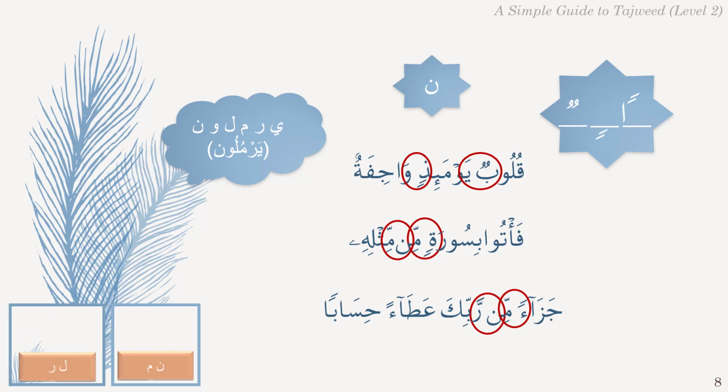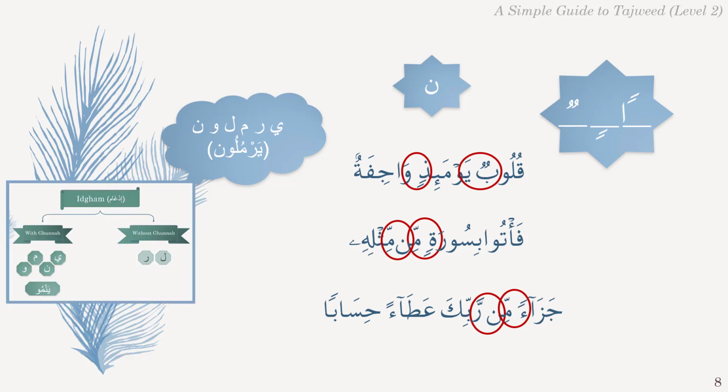But in the case of Meem, since it is from the letters of Yanmu, the Idgham will be with prolonged Ghunnah. Remember that the source of the Ghunnah is not from the Noon Saakinah, as the presence of the Shadda indicates that the Noon has merged with both its tongue and nasal parts into the Meem. So the source of the prolonged Ghunnah is the Meem mushaddada, resulting from Idgham. While in the case of Ra, since it is not from Yanmu letters, the Idgham will be without Ghunnah, as the Noon has completely merged with both its nasal and tongue parts into the Ra.